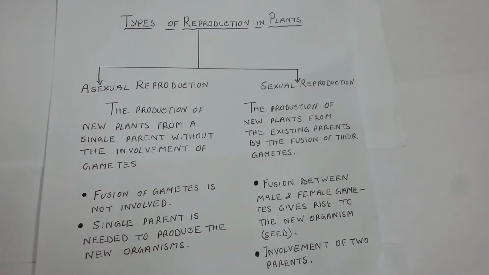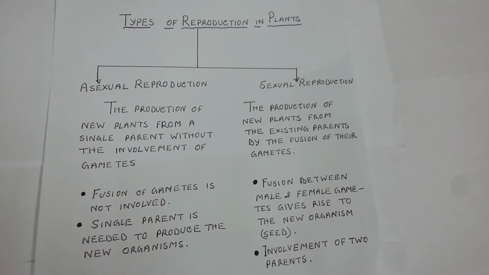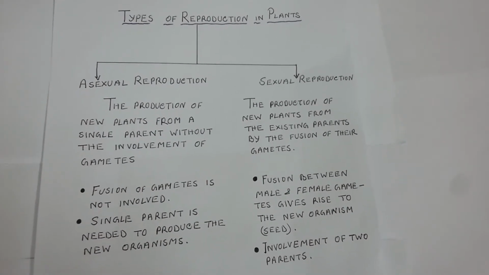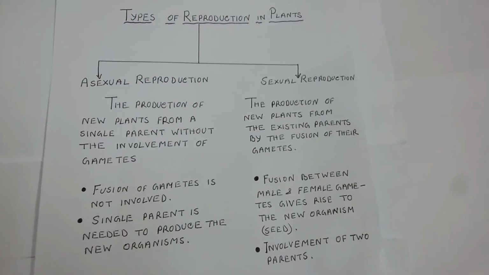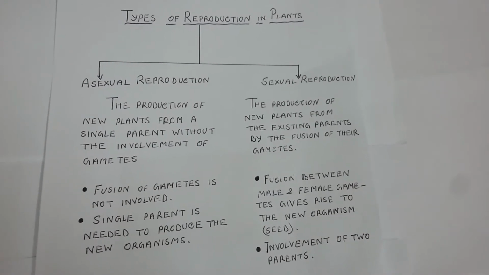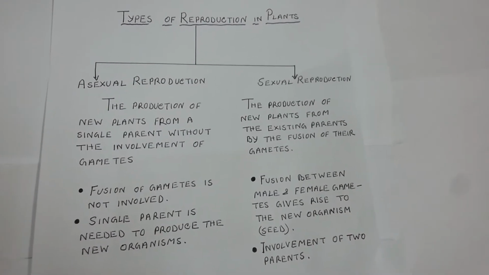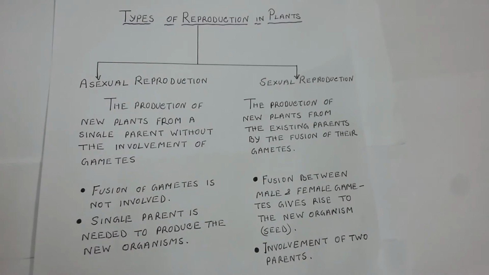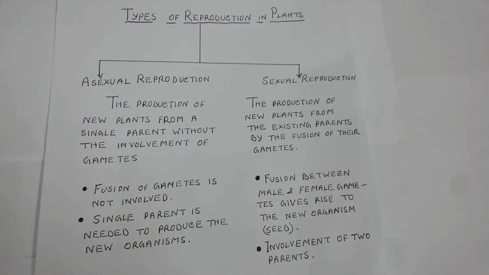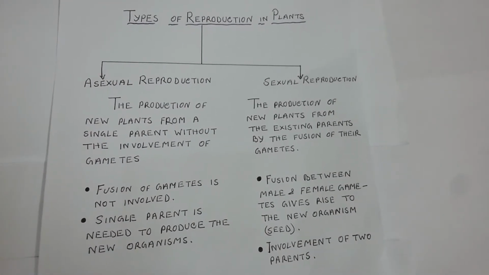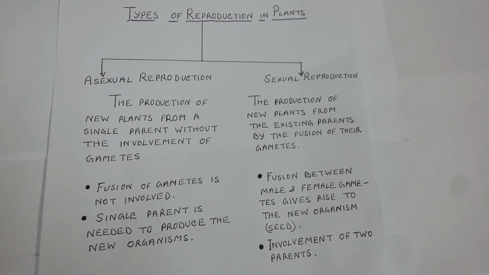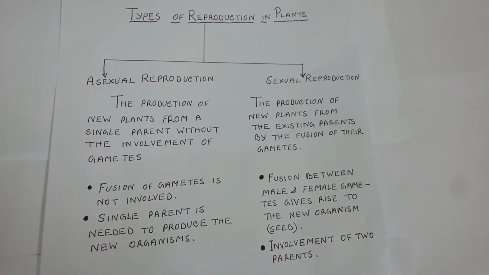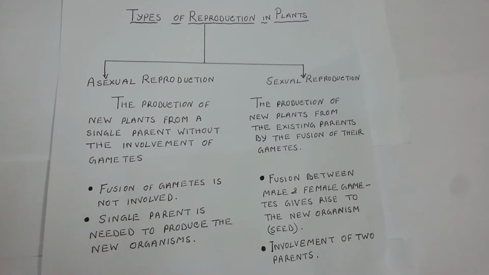Now, this is very important. In asexual reproduction, you need only one parent. That means there is no concept of male and female. So, one single parent can give rise to new organisms. So, here there is no involvement of gametes, both male and female. That is, there is no communication between male and female because every single organism is capable of producing.